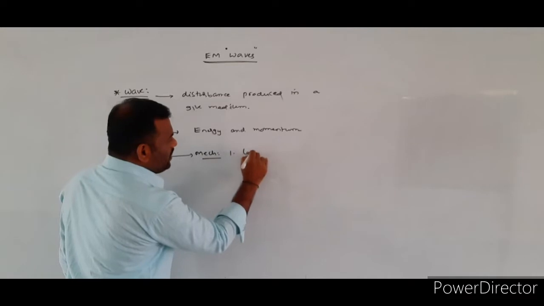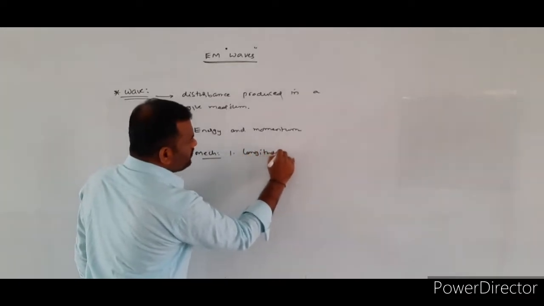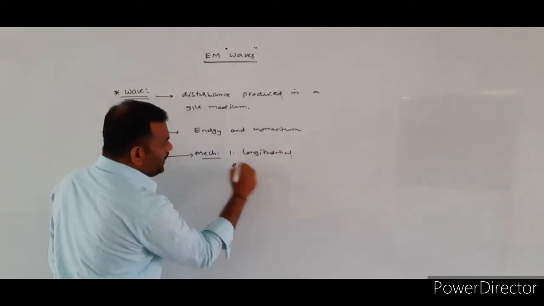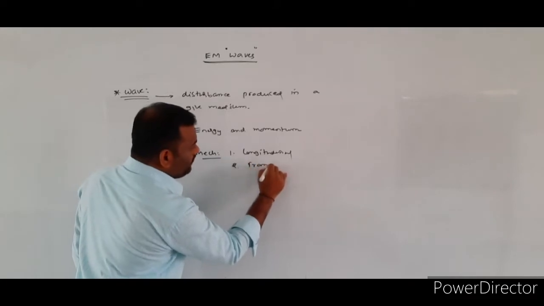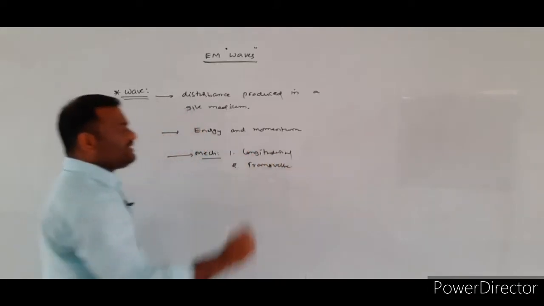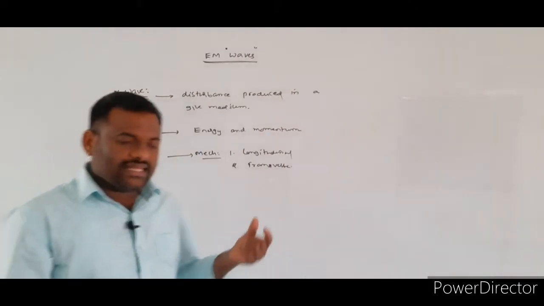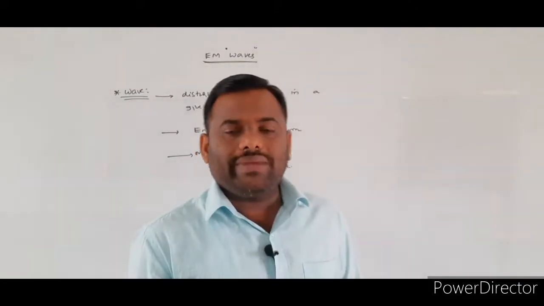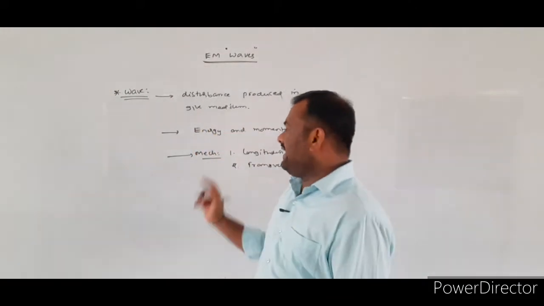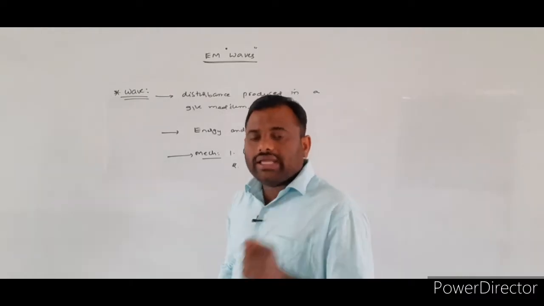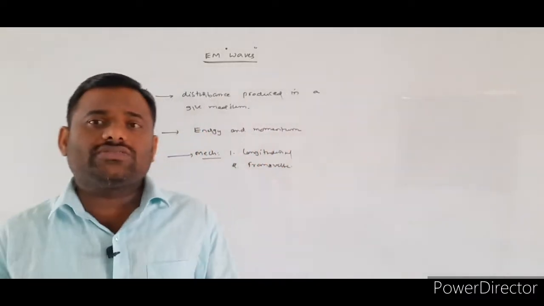The first one is what? Longitudinal waves. And the second one, what do we consider here? Transverse wave. So already we discussed in the concept of wave motion, the waves are mainly classified into two different categories. Those are called the longitudinal wave as well as the transverse wave.